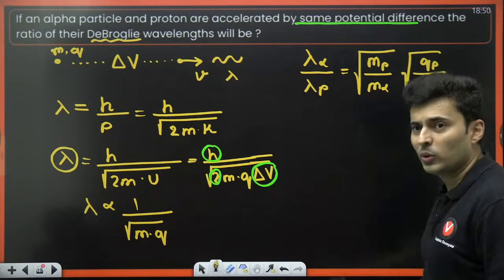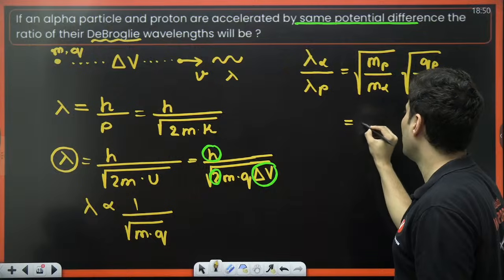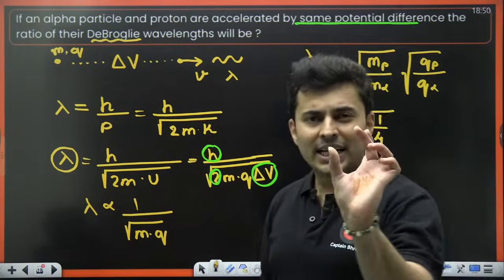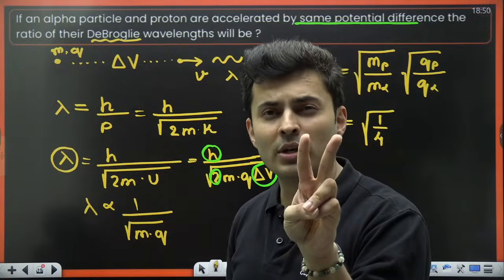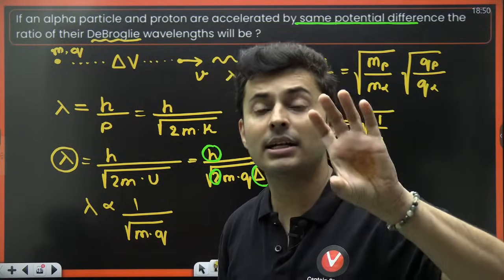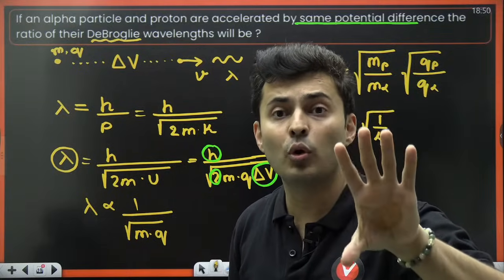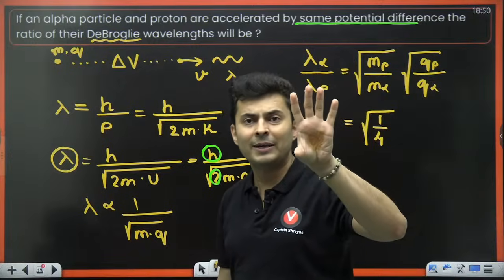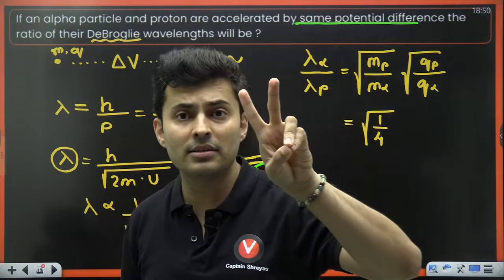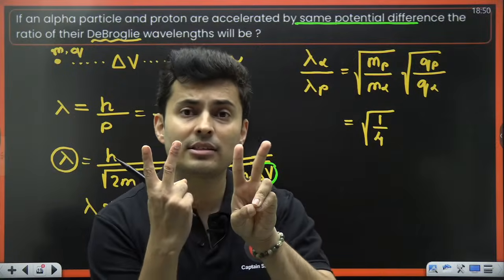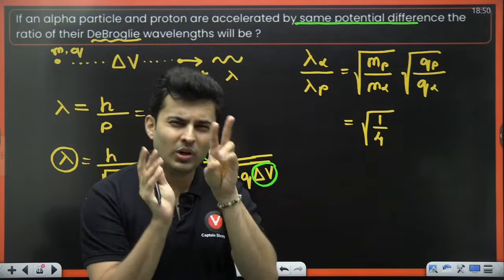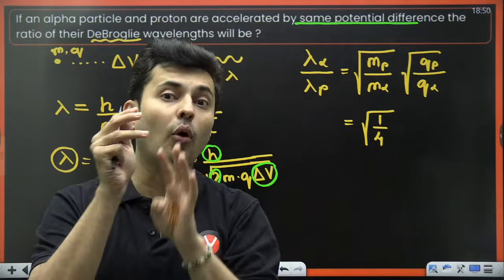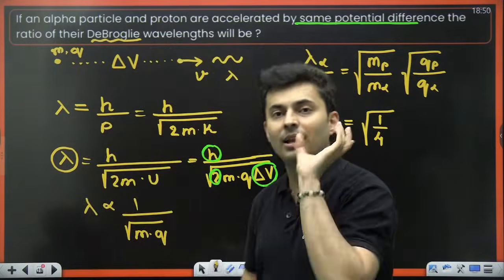What is the ratio of the mass of proton and the mass of alpha? That ratio is 1:4. If I take the proton mass as M, there are 2 protons and 2 neutrons in an alpha particle. Alpha particle means helium, but without the electrons. So 2 protons and 2 neutrons are in the nucleus, 2 and 2, 4. Proton and neutron have roughly the same mass, so it is 4 times the mass of a single proton.